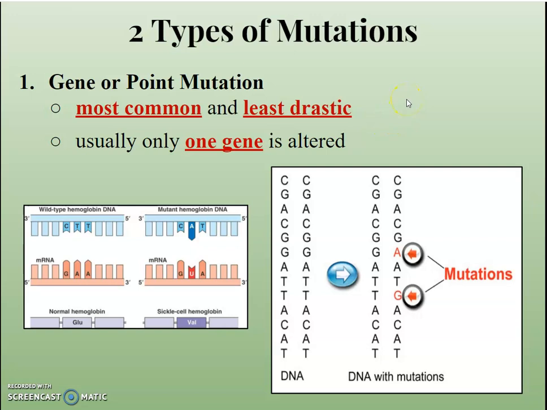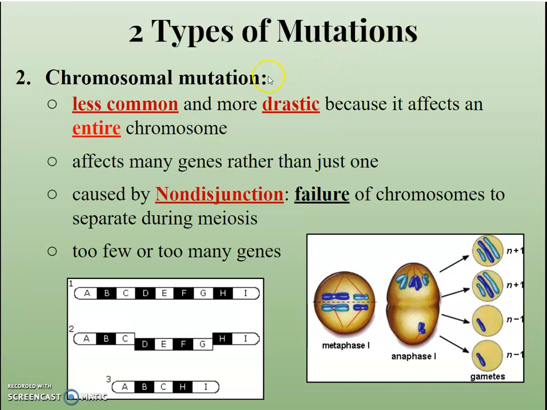We talked about different types of mutations. Gene or point mutations are the most common and least drastic, and there's typically only one gene that's being altered. The second type we vaguely talked about was a chromosomal mutation. These are less common and more drastic because it affects the entire chromosome. Chromosomes are made up of hundreds or thousands of genes, and if you end up with a mutation of an entire chromosome, it's going to be affecting those genes in that organism. So it's affecting many genes, and it's caused by non-disjunction.